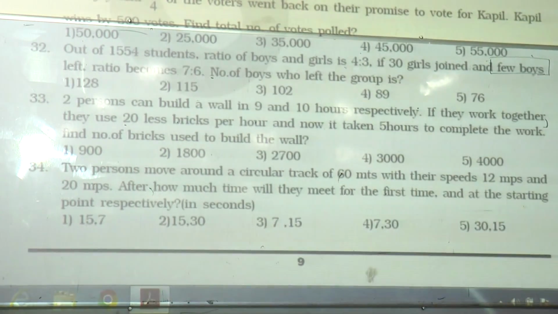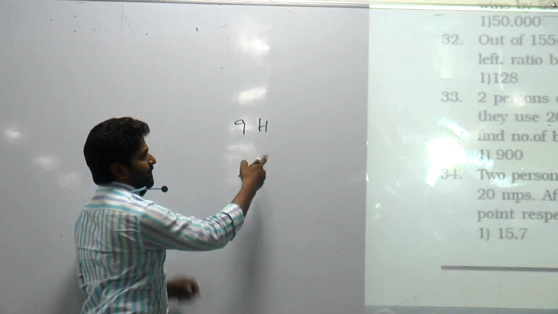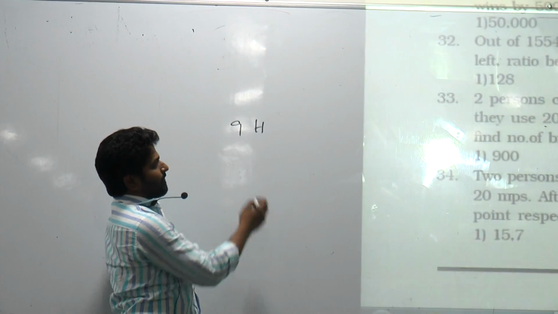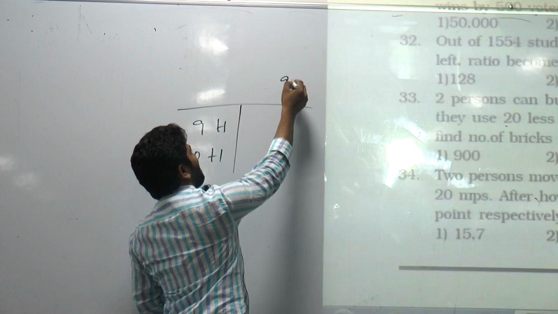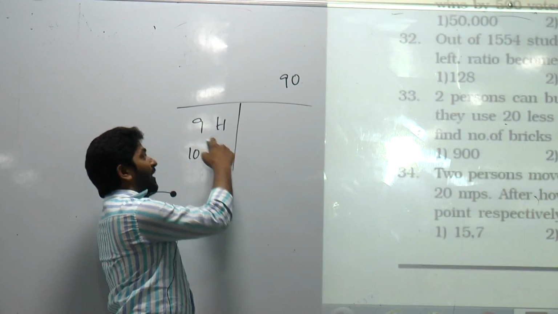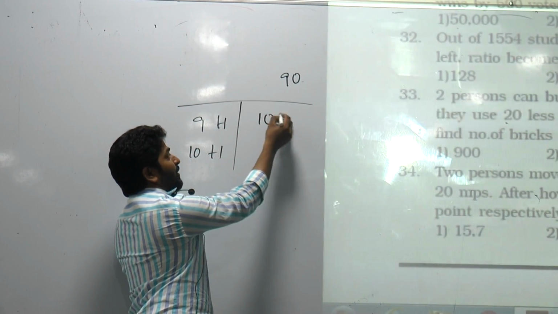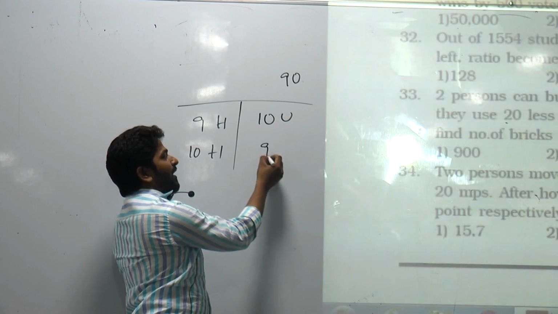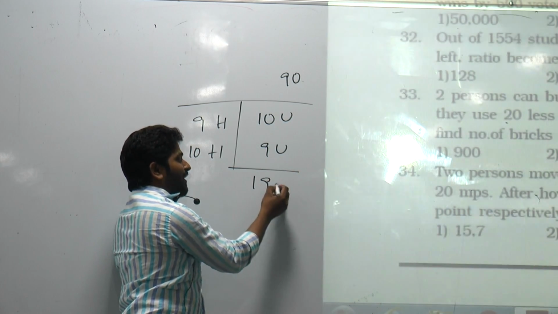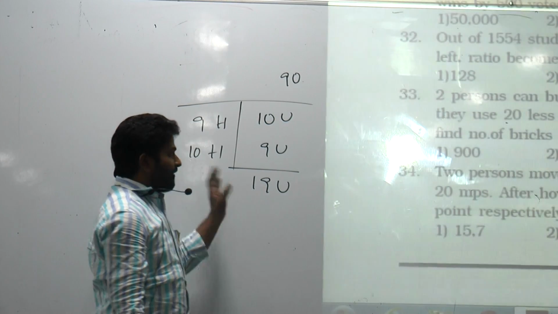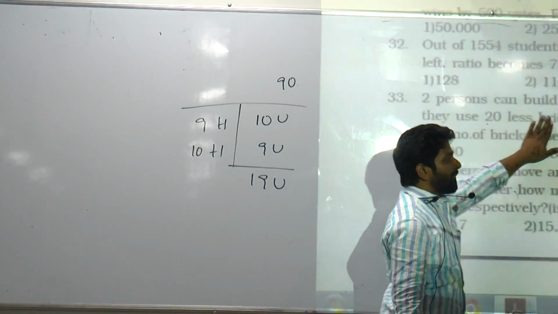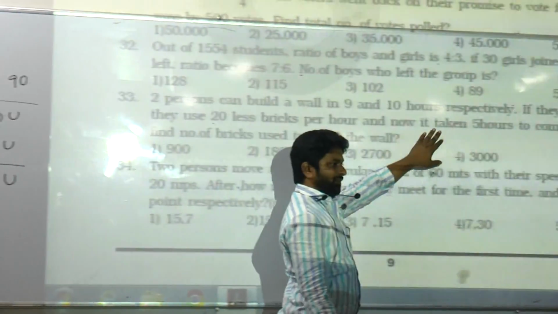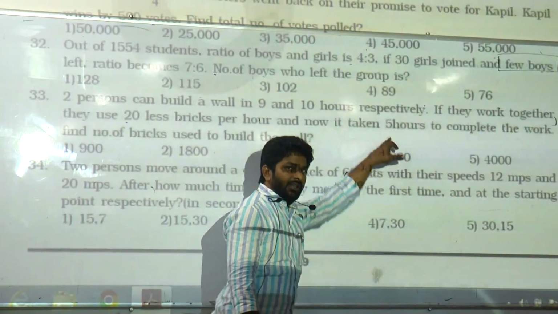Right. Let's go for the units method. First person takes 9 hours and second one takes 10 hours. What is the LCM? 90. Total work is 90 units. The first person can do 10 units and the second one 9 units. Together 19 units. Okay. If they work together and use 20 fewer bricks per hour, the work can be completed in 5 hours.